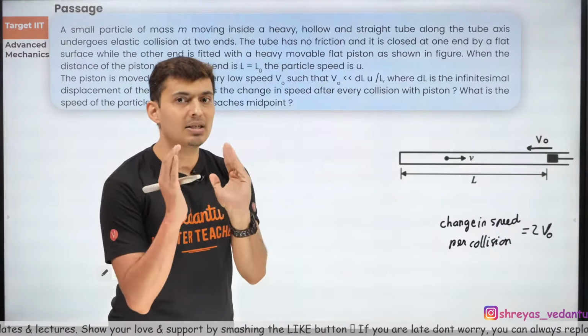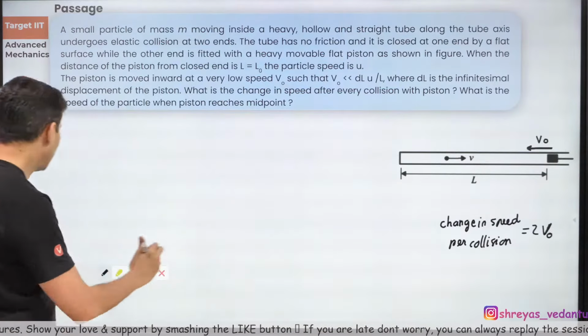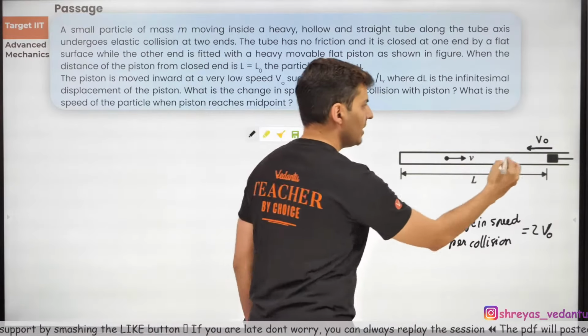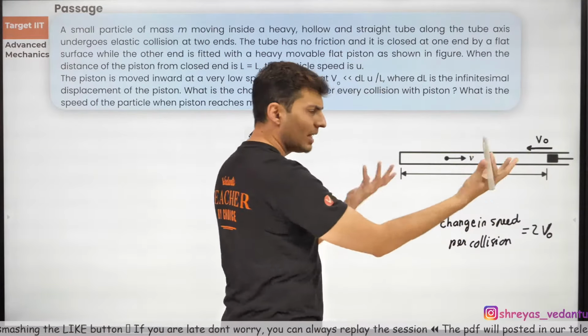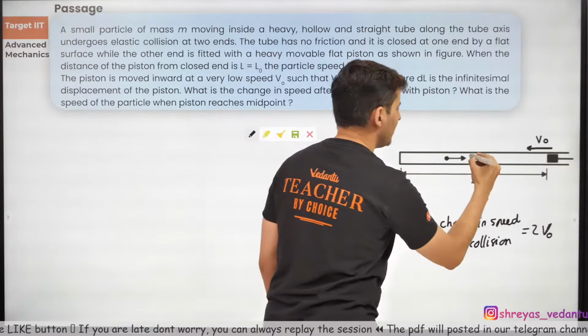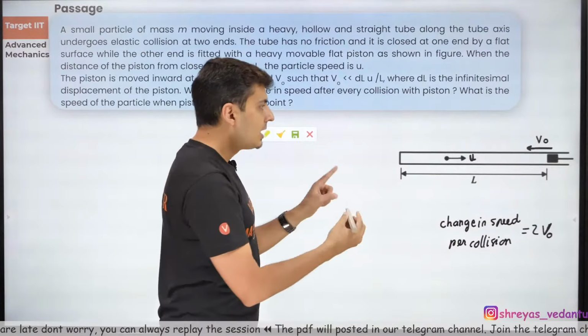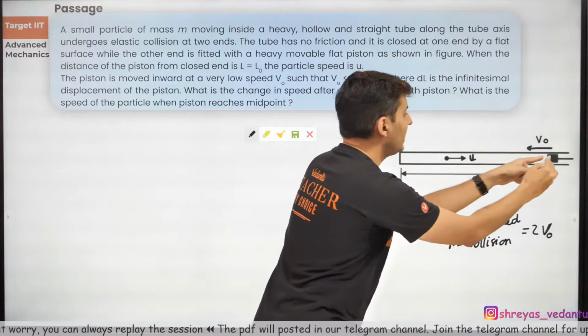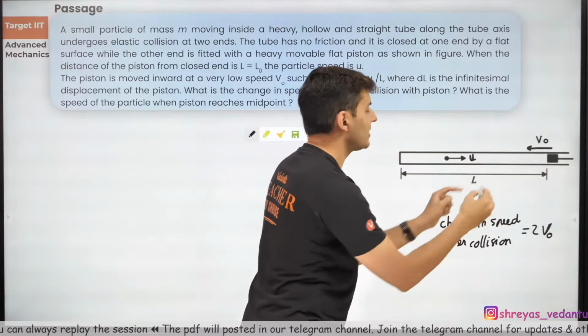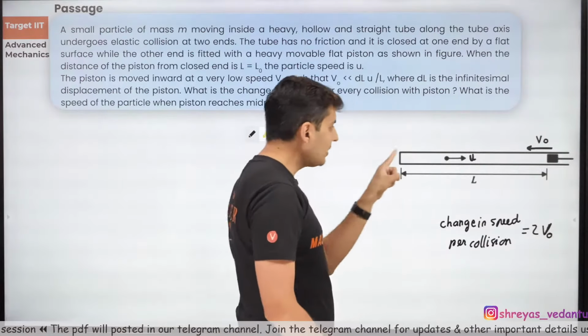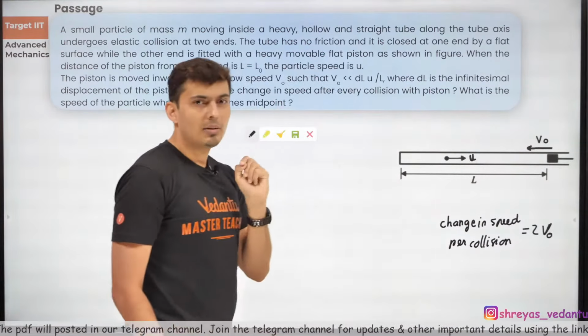So maybe let's take a generic situation. Just imagine when the piston is somewhere at some distance L, and let's say the speed of the particle is some u. Then what is the time it takes between successive collisions? What is the time it takes from one collision to the other? Think about it.